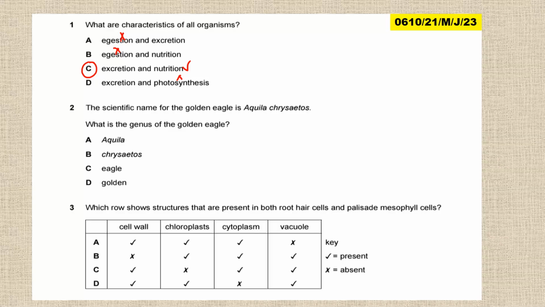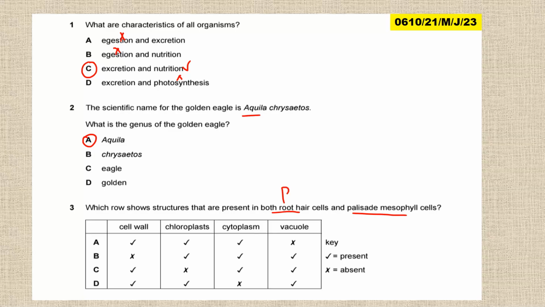The scientific name for the golden eagle is Aquila chrysaetos. What is the genus of the golden eagle? The genus is the first part, which is Aquila. That is A. We look at the third question. Which row shows the structure that is present in both root hair cell and palisade mesophyll?